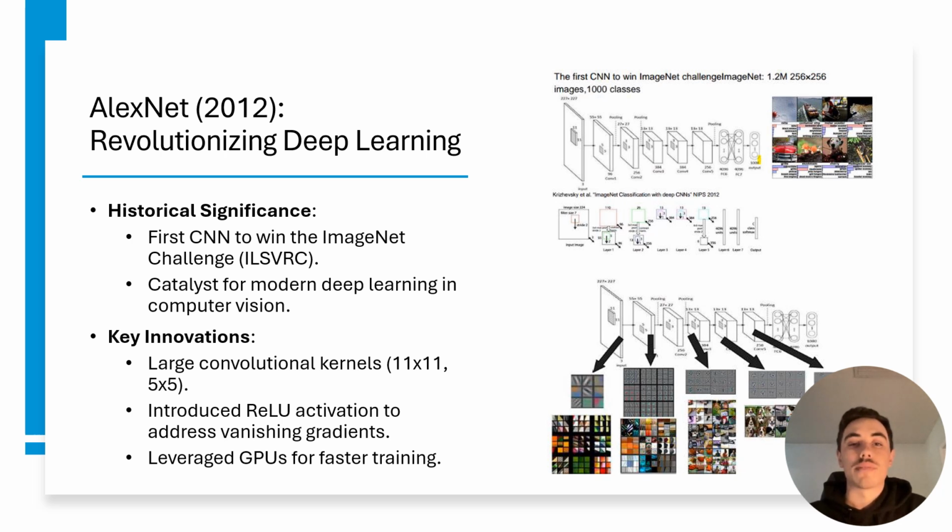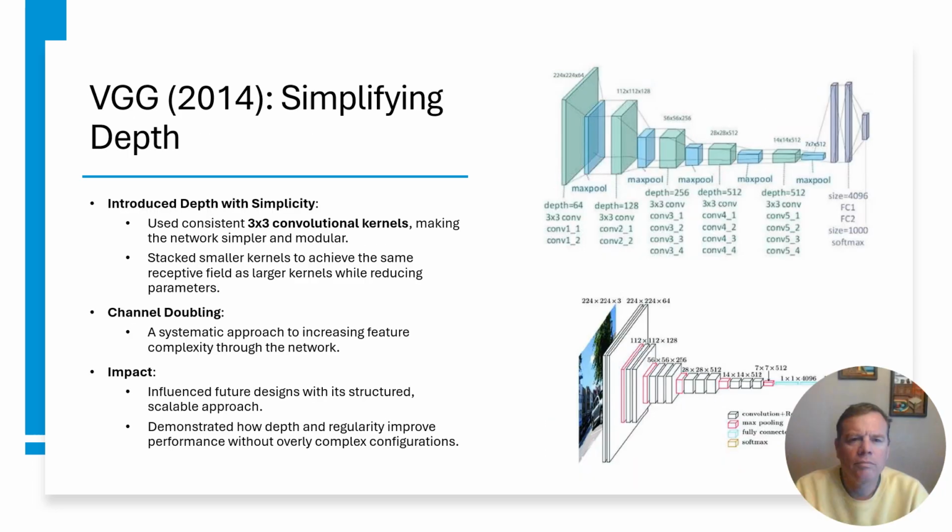However, this design was not without limitations. With 60 million parameters, AlexNet was computationally intensive and required 2 GPUs for training, a major constraint at the time. Despite these challenges, AlexNet's success demonstrated the potential of deep learning in computer vision and set the stage for further innovations. It served as a foundational model, inspiring architectures that sought to improve accuracy and efficiency.